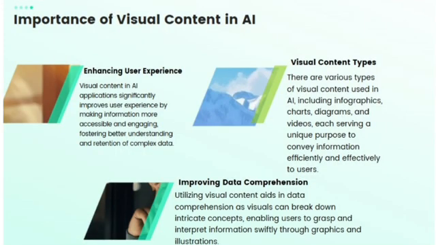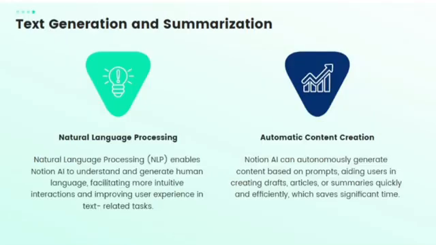Visual content improves user experience by making information more accessible and engaging, which in turn fosters better understanding and retention of complex data. Various types of visual content used in AI are listed, including infographics, charts, diagrams, and videos. Each type serves a unique purpose to convey information efficiently to the users.